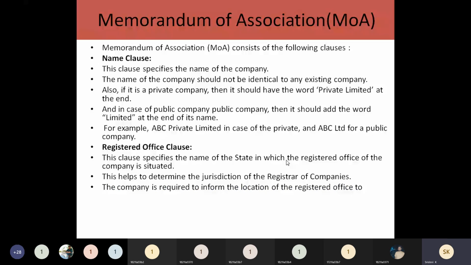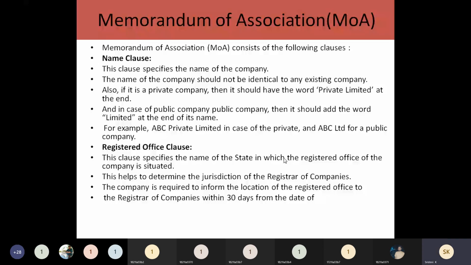Not only the registrar of companies needs to know, even the customers or any person who is related with the company's activities can identify where the company is located. For that, this clause is needed. If any branches are there for the company, they have to mention those branch locations also.